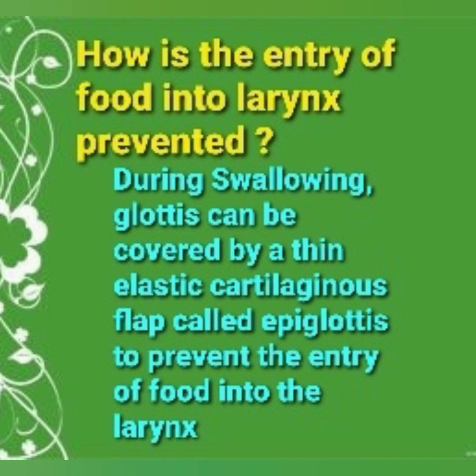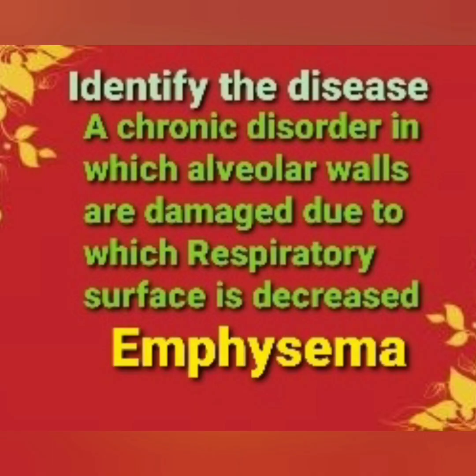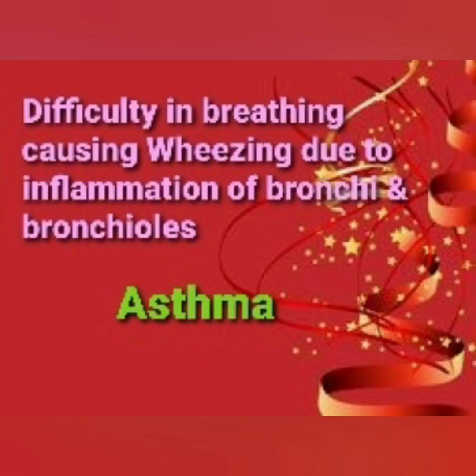During swallowing, glottis is covered by a thin elastic cartilaginous flap called epiglottis to prevent the entry of food into the larynx. Now identify the disease. A chronic disorder in which alveolar walls are damaged due to which respiratory surface is decreased. The answer is emphysema. Difficulty in breathing causing wheezing due to inflammation of bronchi and bronchioles.